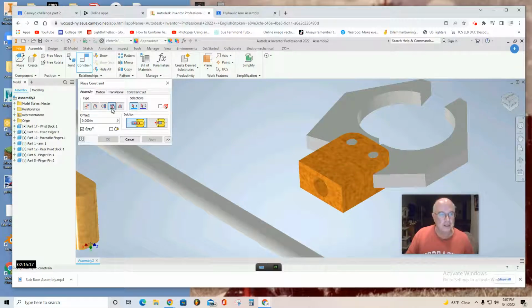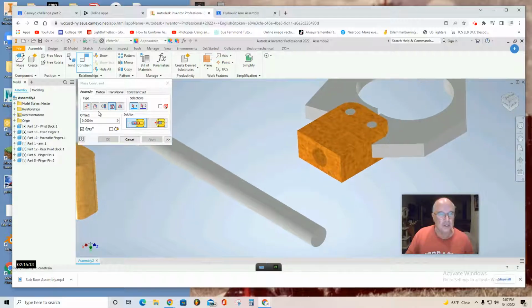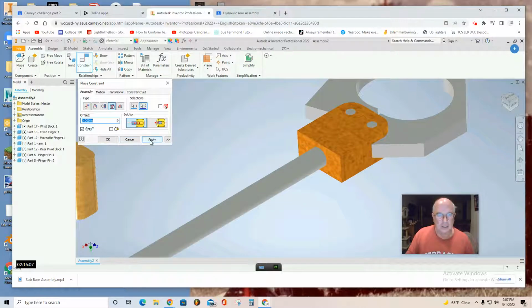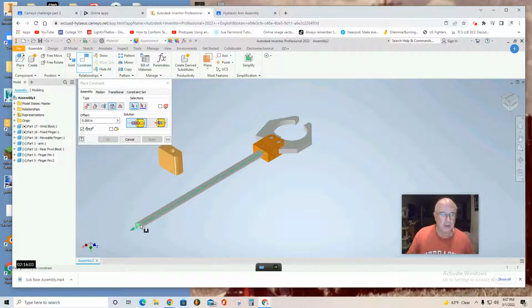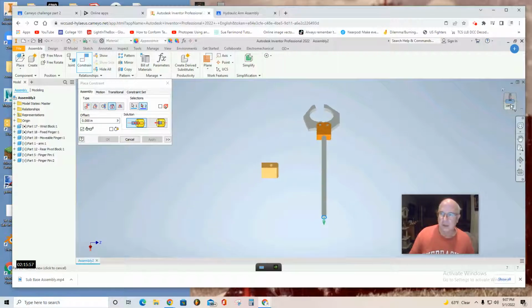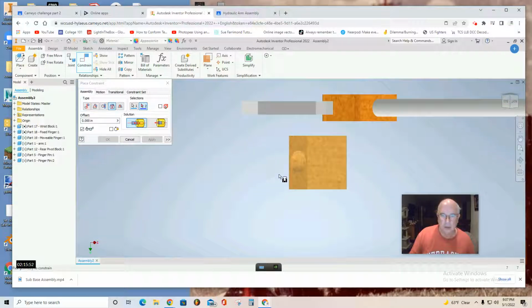Don't forget, you'll have to be in the insert tool, right here, constrain, insert, click, and then go all the way inside, click, and it's inserted, apply. And then you can do the same here on this end. It's still in the insert tool, click, and you're going to flip it around and insert it inside of this block and apply.